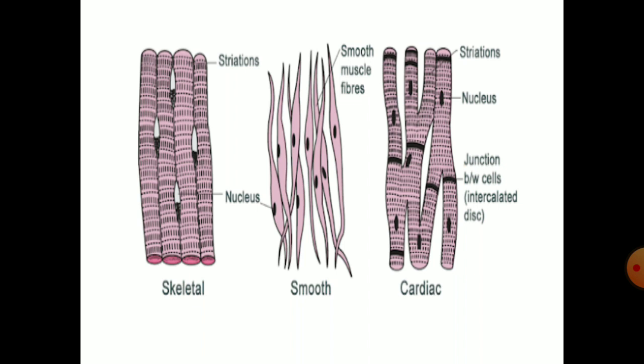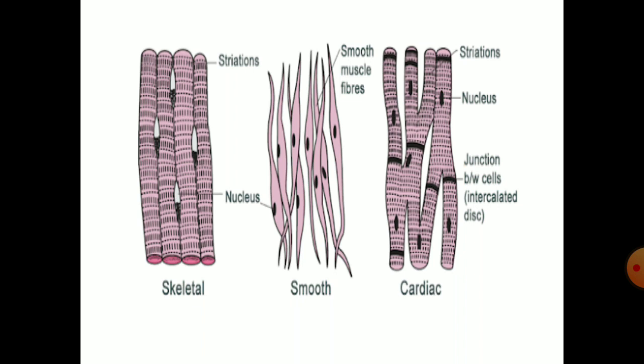Then comes visceral muscles. They are also known as smooth muscles, and they are also known as non-striated muscles. And obviously the name itself is describing that they are non-striated because striations are absent, they are involuntary in function, and cells are uninucleate. Here you can see the shape of the cells also.